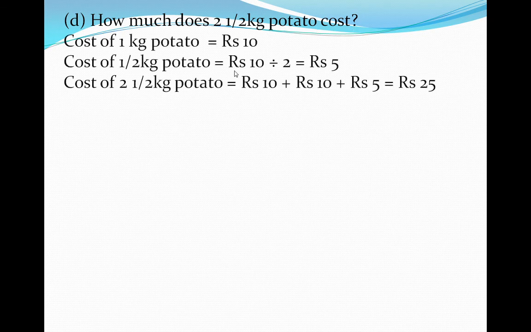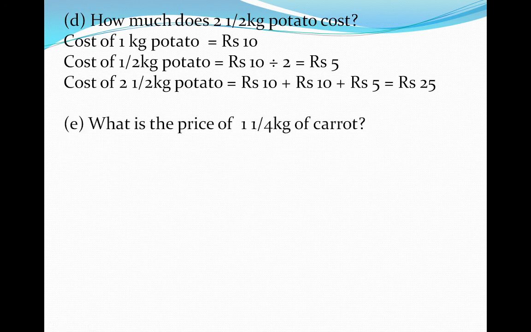How much does 2.5 kg potato cost? Cost of 1 kg potato is rupees 10. Cost of half kg potato is rupees 10 divided by 2, which is equal to rupees 5. So the cost of 2.5 kg potato is 10 plus 10 plus 5, which is equal to rupees 25.